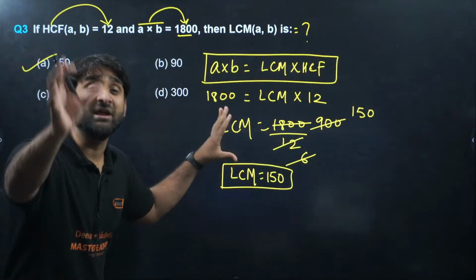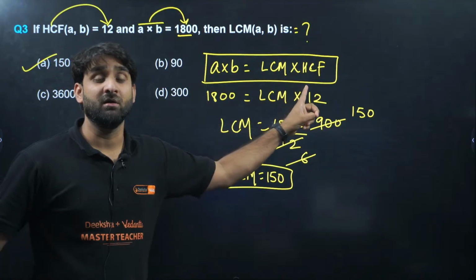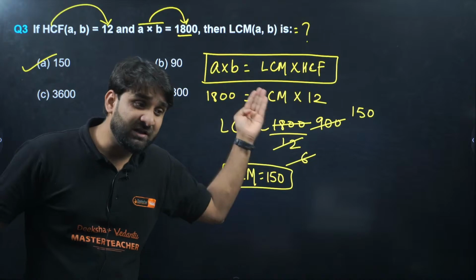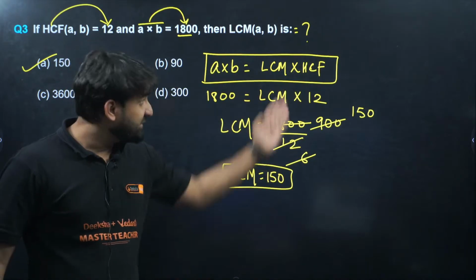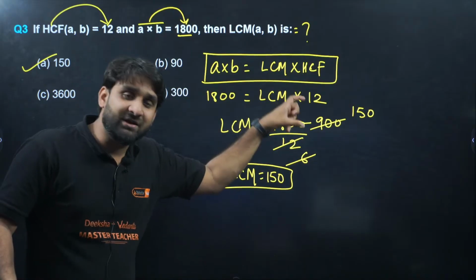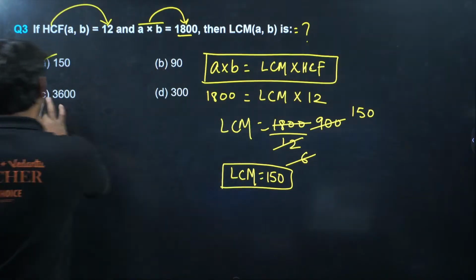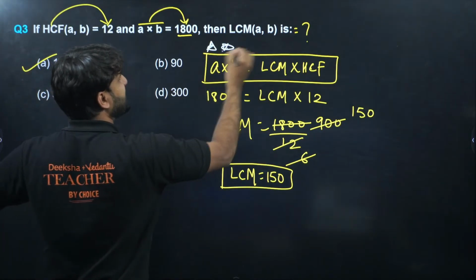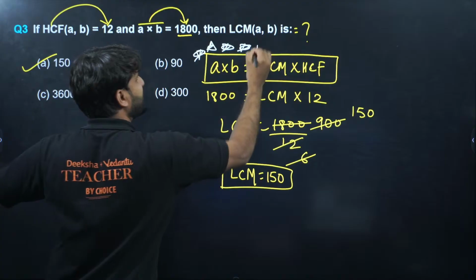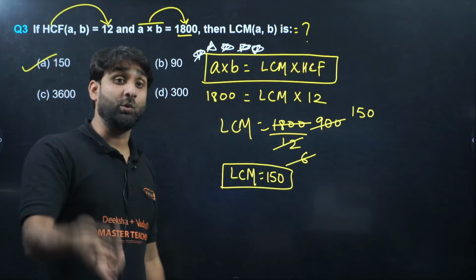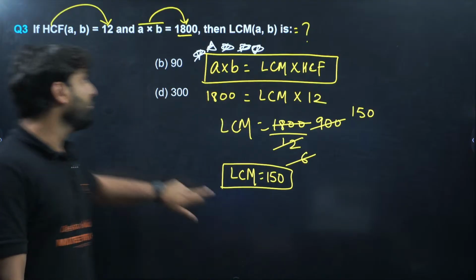My dear class 10 students, this is a very important formula. This is the teacher's favorite formula in real numbers. Even CBSE loves this formula a lot. The product of the numbers themselves is equal to the product of their HCF and their LCM. So I'm marking here 5 stars. Even 5 stars is less for this formula. This is a very important formula: the product of HCF and LCM is equal to the product of the numbers. Moving to the next question.